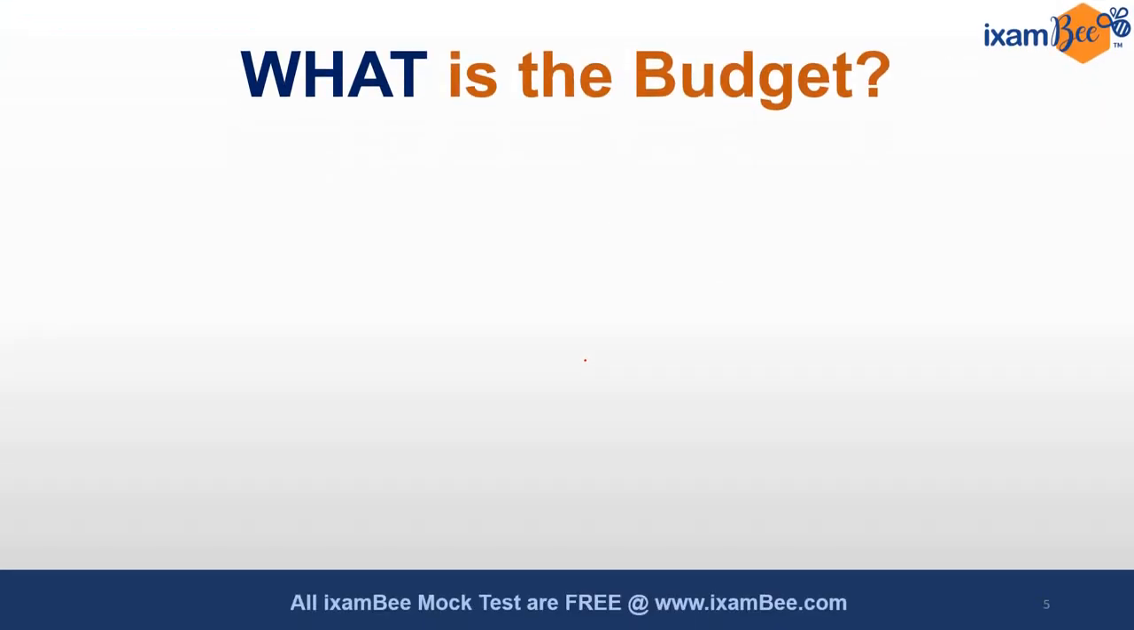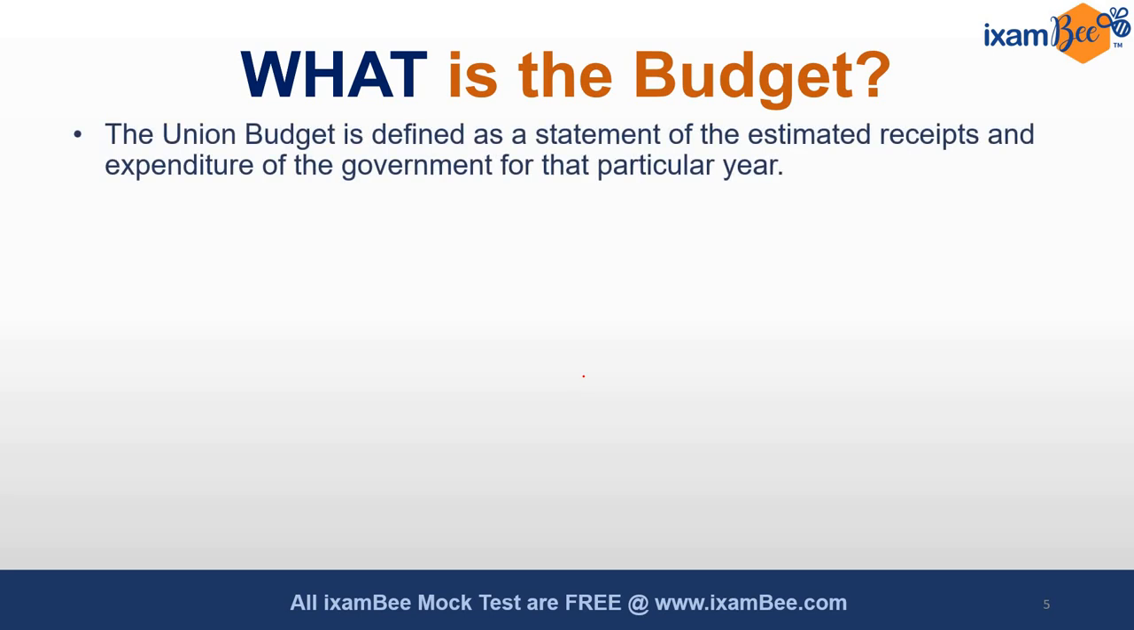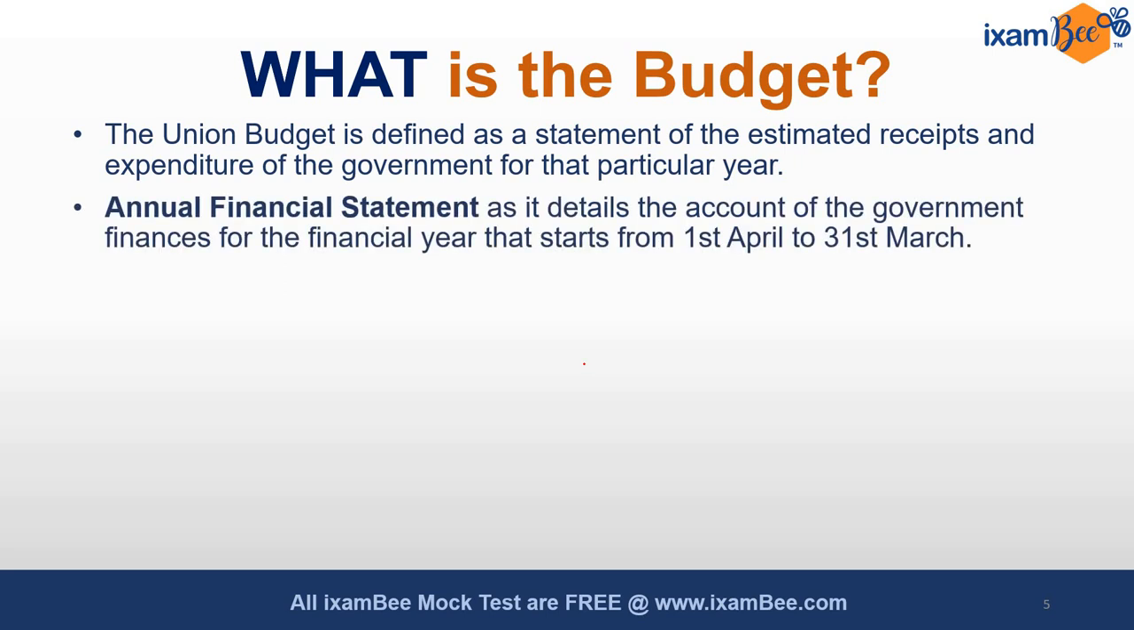What's the Union Budget? It is the statement of estimated receipts and expenditure of the government for that particular year. It is also known as the annual financial statement because it details the account of the government finances for the financial year that starts from 1st April to 31st March.